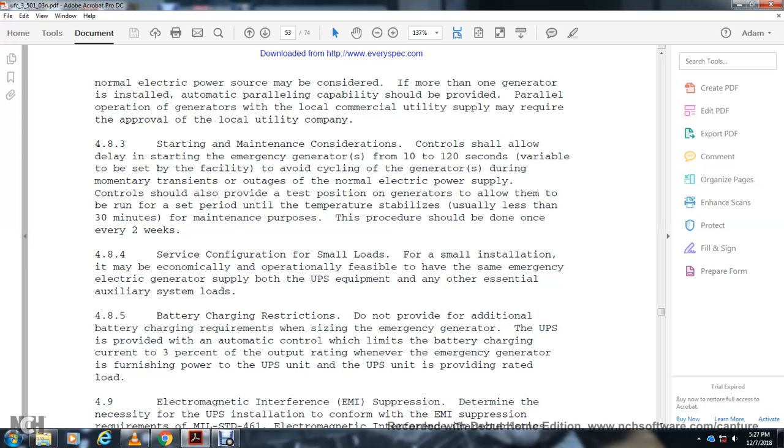Battery charging restrictions: there are no additional battery charging requirements on the emergency generator side. The UPS provides automatic control to limit the battery charging current to 3% of the output rating whenever the emergency generator furnishes power to the UPS at the rated load.